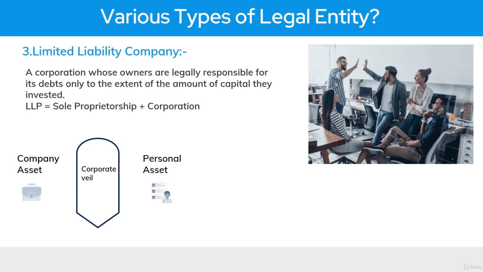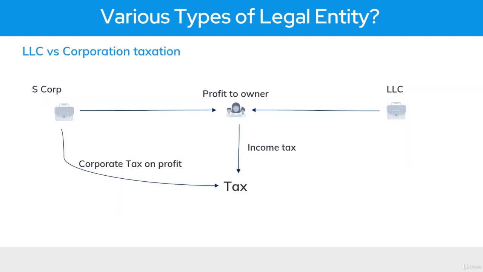Now we will jump to a very interesting, or the most important, legal entity, which is the corporation. Now there are two types of corporation, C corporation and S corporation. But before jumping into that, we first need to understand the difference between the tax structure in an LLC and in a corporation, or so-called S corporation. So in an LLC, whatever profits an owner is making, that owner only needs to pay taxes to the government. But in the case of an S corporation, there's a corporate tax which is paid by the corporation to the government, and there's a personal tax which is paid by the owner, who is basically taking the profits in the form of dividends from the company. So there is double taxation in an S corporation, but a single tax in an LLC.